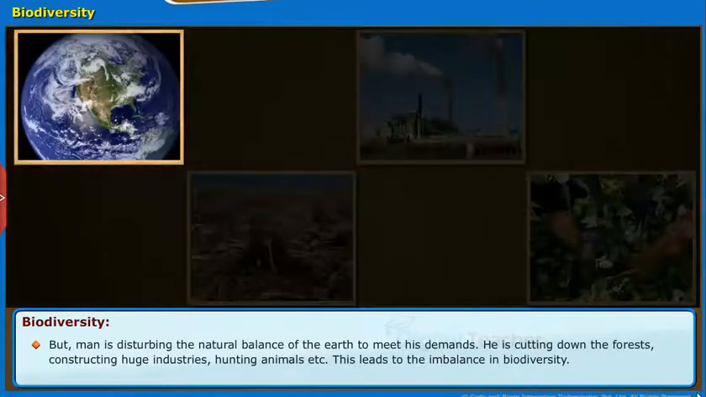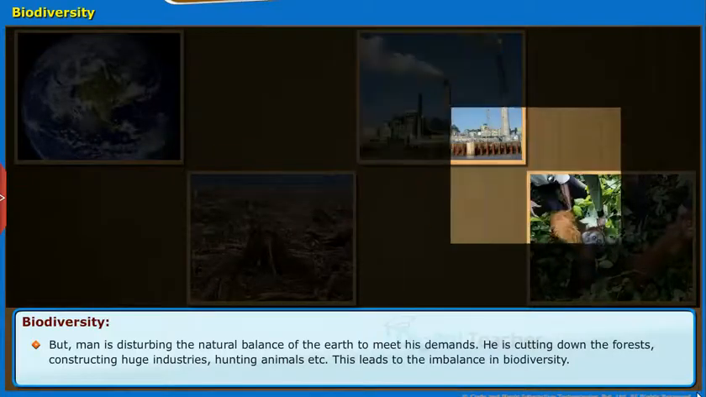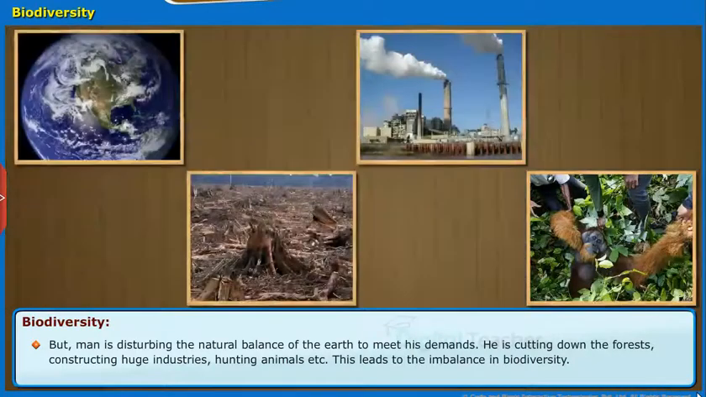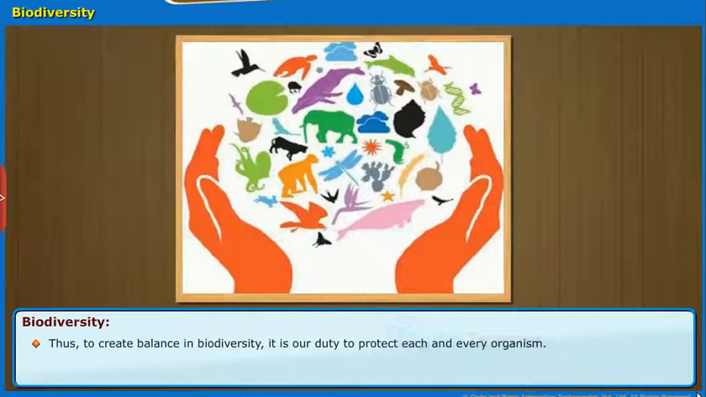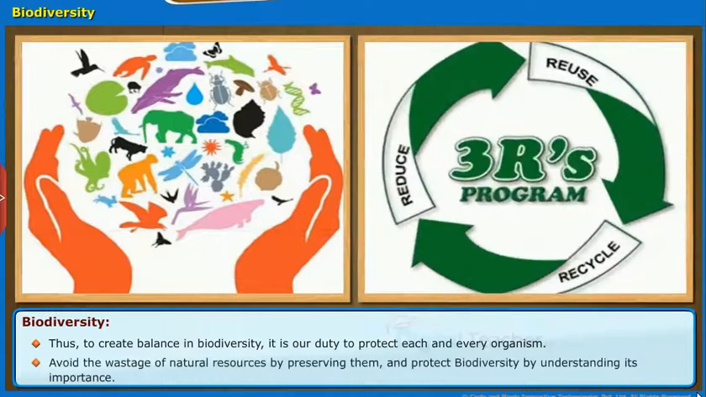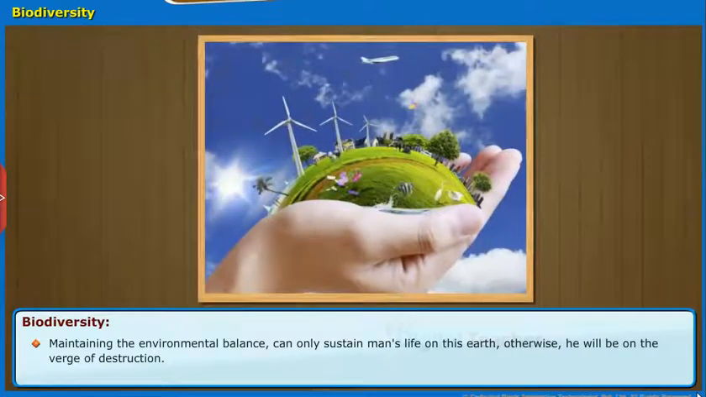But man is disturbing the natural balance of the earth to meet his demands. He is cutting down the forests, constructing huge industries, hunting animals, etc. This leads to the imbalance in biodiversity. Thus, to create balance in biodiversity, it is our duty to protect each and every organism. Avoid the wastage of natural resources by preserving them and protect biodiversity by understanding its importance. Maintaining the environmental balance can only sustain man's life on this earth, otherwise he will be on the verge of destruction.